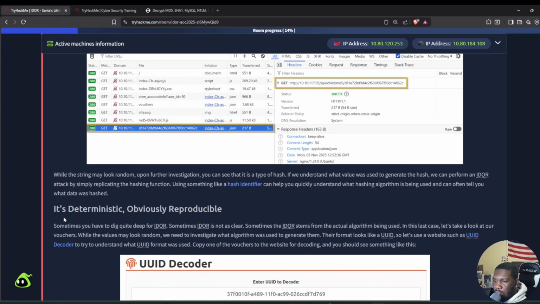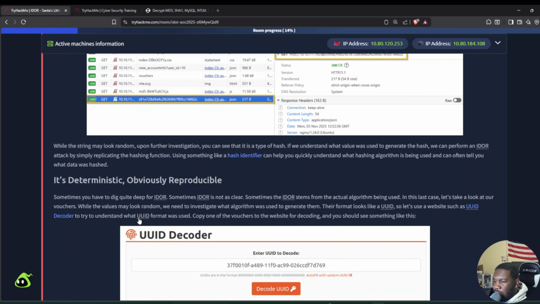The next topic is deterministic, obviously reproducible. Sometimes you have to dig quite deep for IDOR. Sometimes IDOR is not as clear because it stems from the actual algorithm being used. In this last case, let's take a look at our vouchers. While the values may look random, we need to investigate what algorithm was used to generate them.